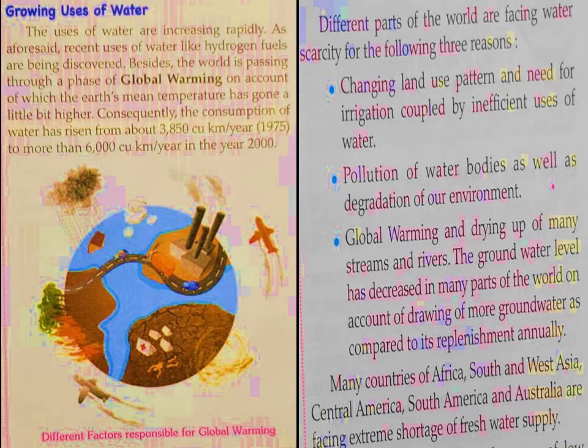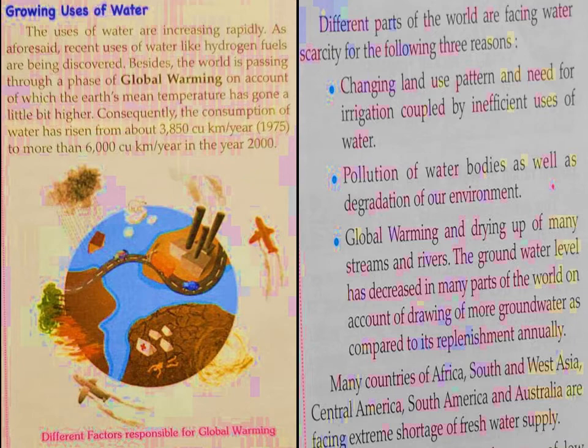Now there are three reasons because of which different parts of the world are facing water scarcity. First is the changing land use pattern and need for irrigation, coupled with inefficient uses of water. Second, the pollution of water bodies as well as degradation of our environment. Next is global warming and drying up of many streams and rivers.